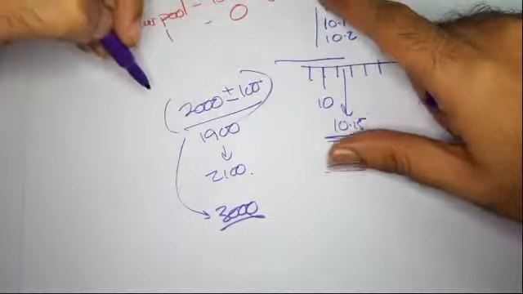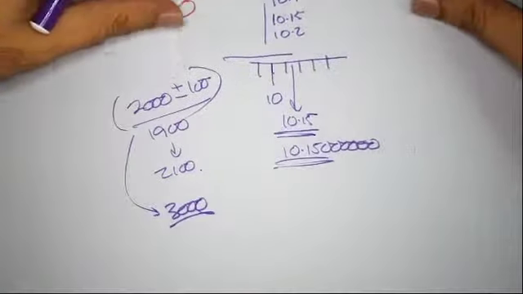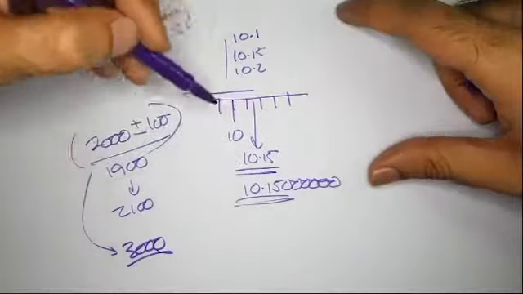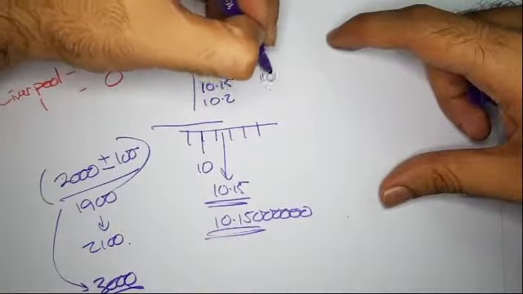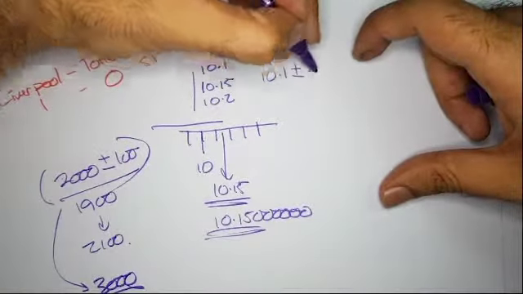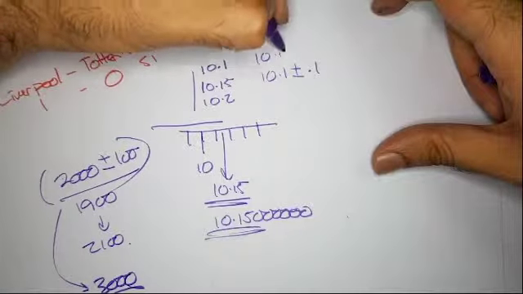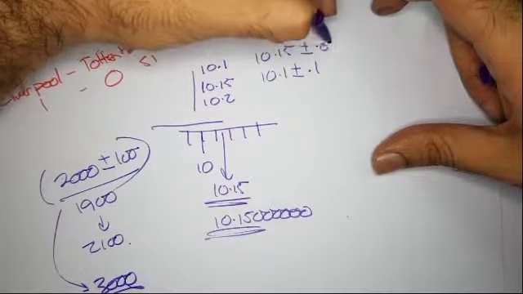So this concept applies everywhere with every measurement, anything that we use. So the same thing goes along here. Instead of trying to go crazy finding the exact value, what we do is we write 10.1 plus minus 0.1. That's one of the fair ways of writing it. You can even write 10.15 plus minus 0.05.